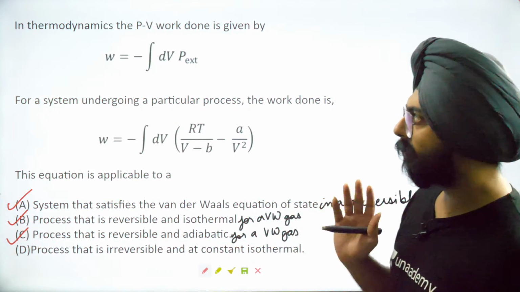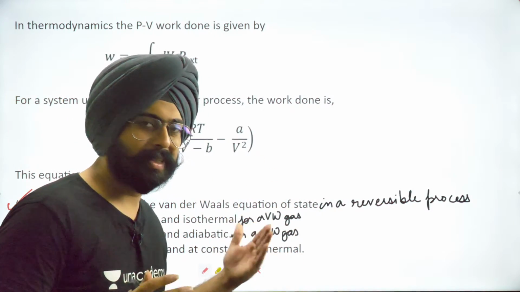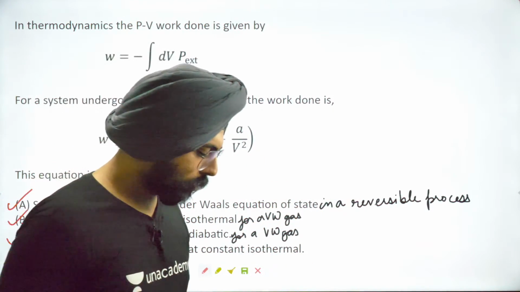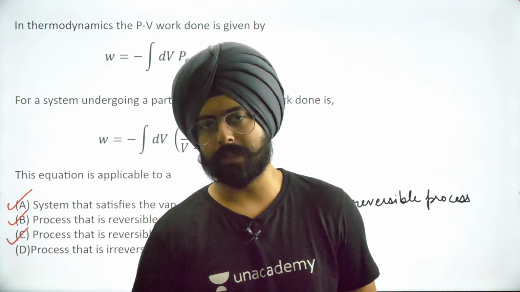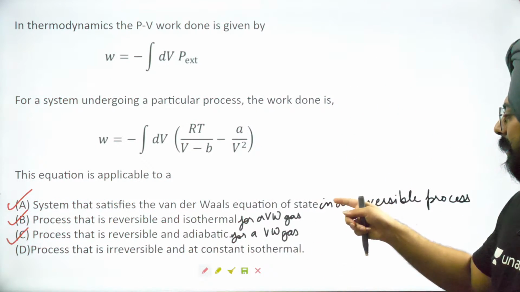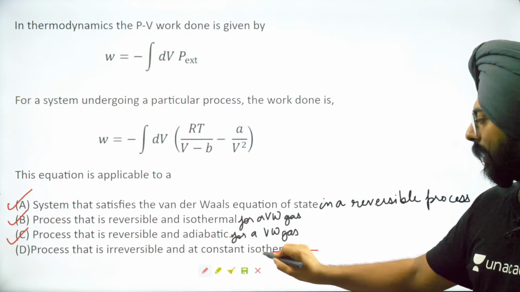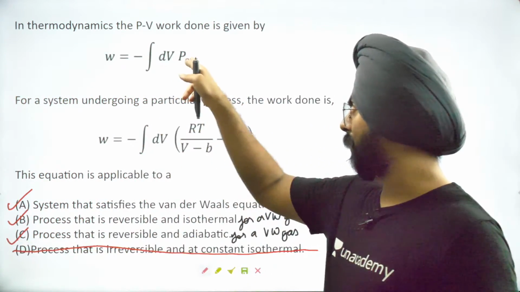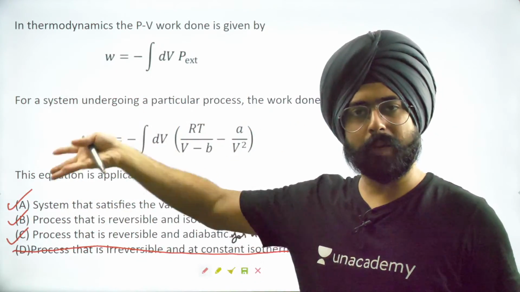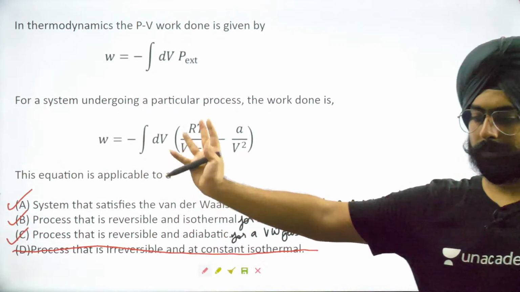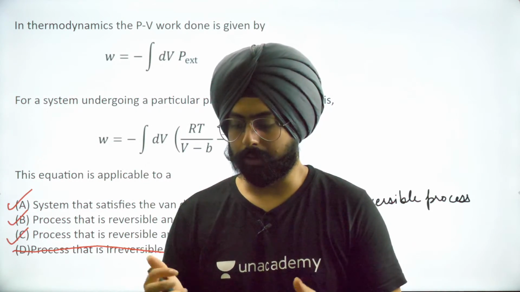So I know this is a JEE Advanced 2020 question, but without these statements, the question is ambiguous. I don't know what the official answer key says. A lot of places online say that ABC is the correct answer, which means that they are taking these assumptions as implicit. Yeah, D is the absolute incorrect statement over here because you've replaced P external with P internal. So irreversible to ho nahi sakta. Rest of the things implicitly assume these points and mark them as correct. So it's a little tricky, this question.